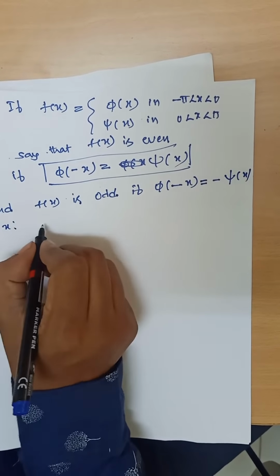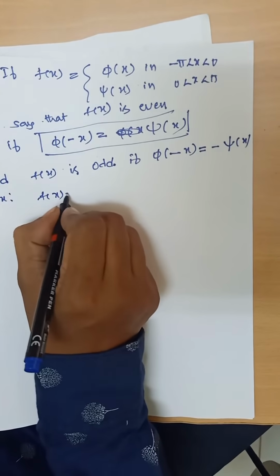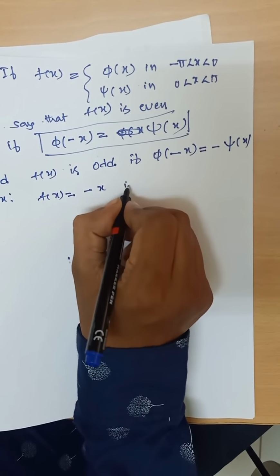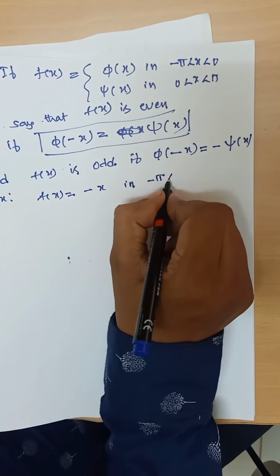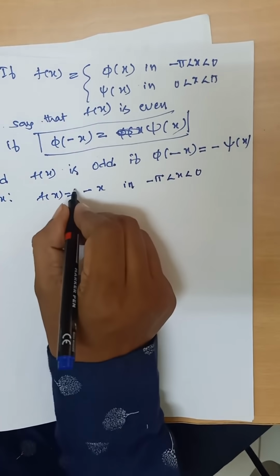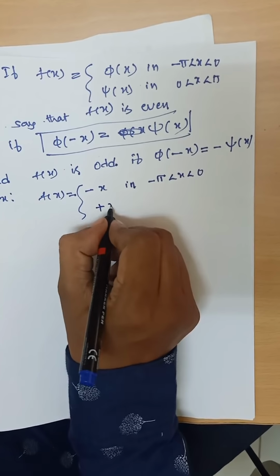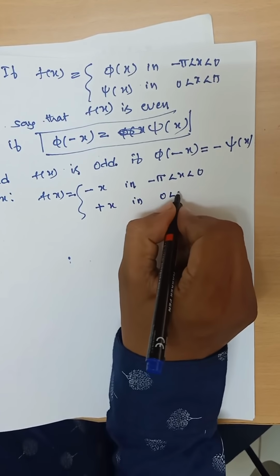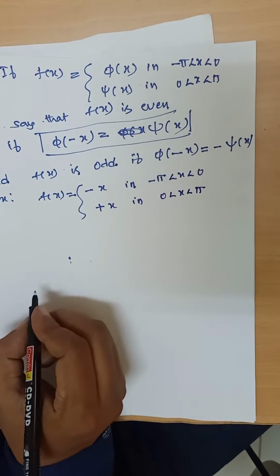Example, f of x is equal to minus x in minus pi less than x less than 0, plus x in 0 less than x less than pi.